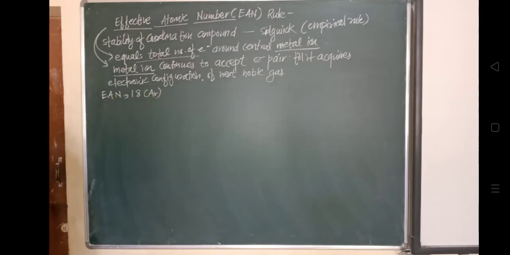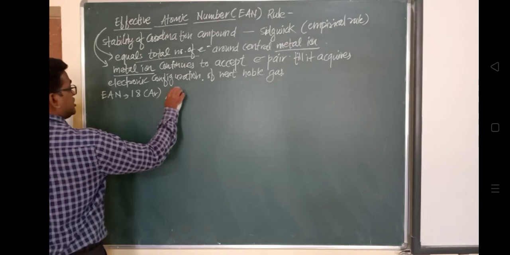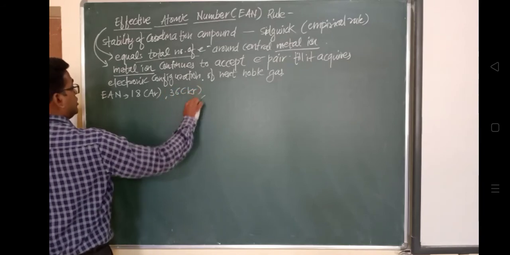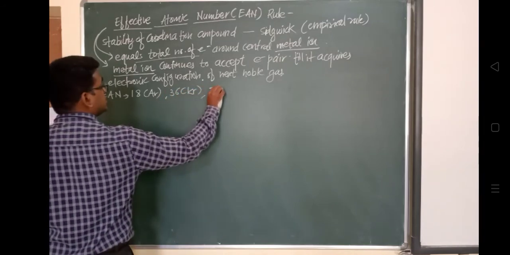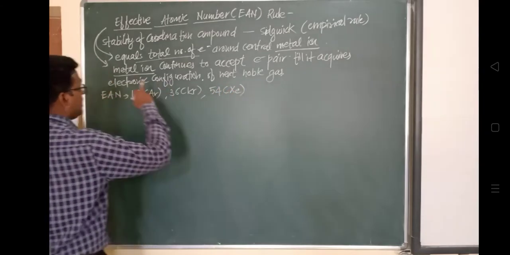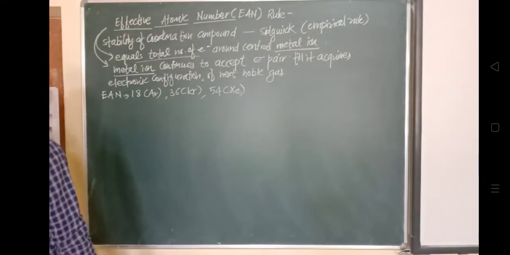Okay, we'll see with the help of a formula how this EAN is to be calculated for the central metal ion. So EAN is the number of electrons of the metal ion.